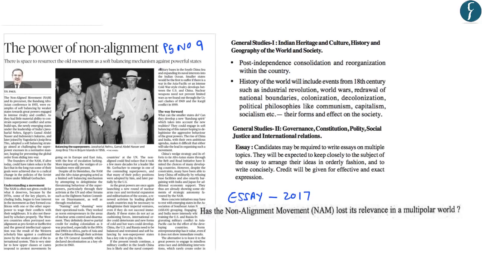This article on page number 9 is related to the non-alignment movement and its current relevance. So this will form a part of the General Studies paper 1 under the topic History of the World. Further, it will also form a part of the General Studies paper 2 under the topic International Relations. Now, previously in the year 2017, a question was asked related to the current relevance of the non-alignment movement. So this also becomes important for us from the essay point of view.